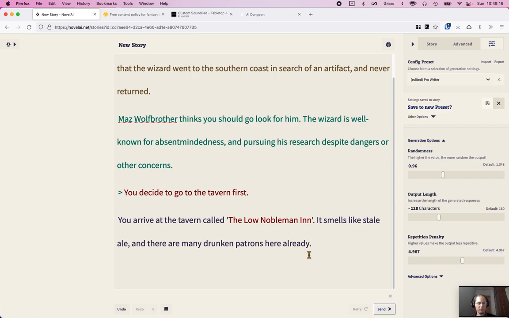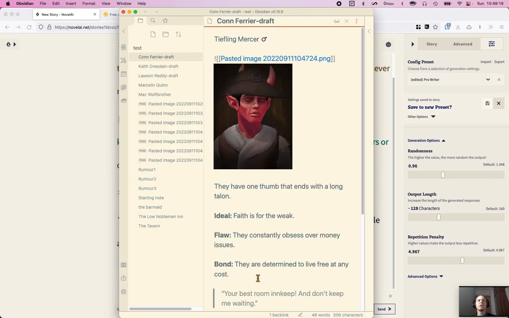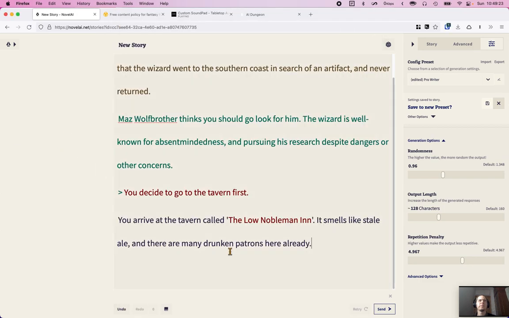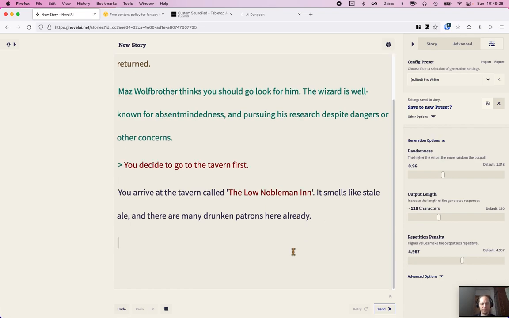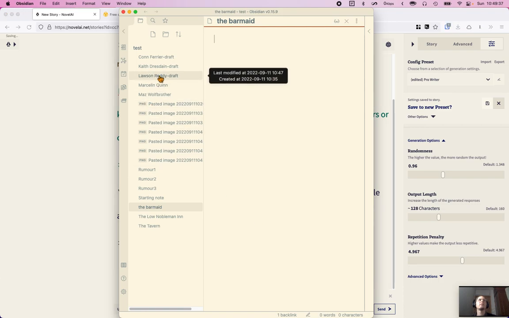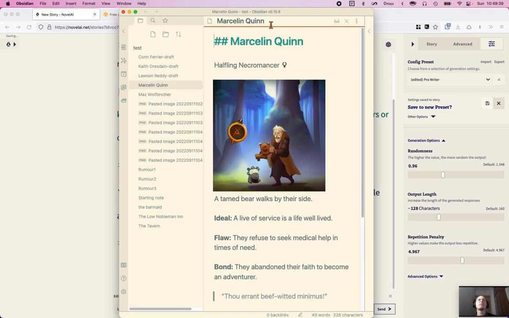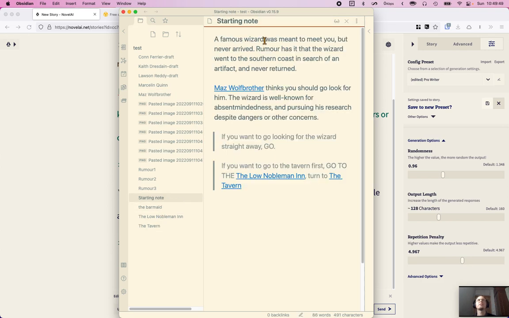So go back over here, and we're in the inn. Now we're talking to the barmaid. Okay, so you ask the barmaid about, and we need to define that this person is the same one in the starting note.